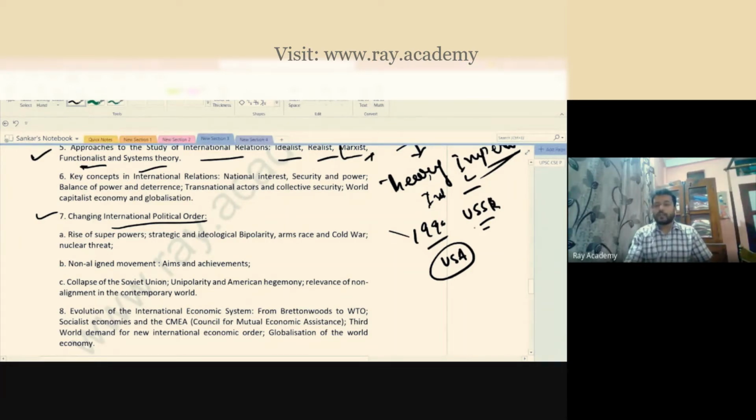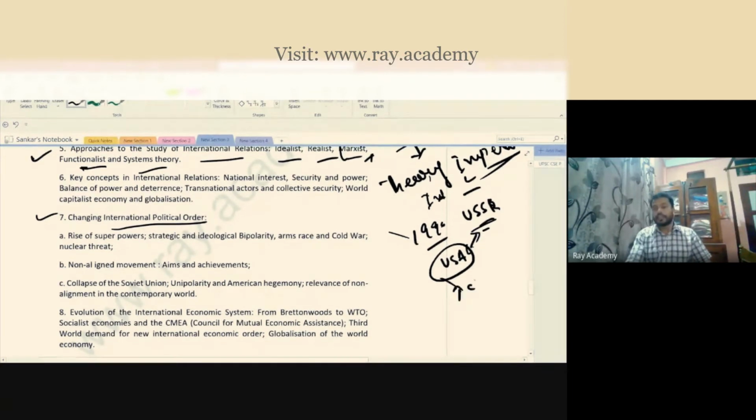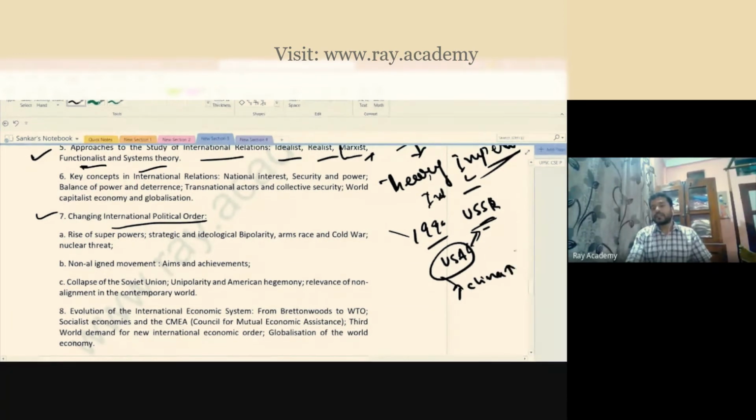Before the USSR's disintegration, there were two: the USA was powerful, the USSR was also powerful. But then the balance tilted, so the USA became powerful. Now what is happening? Again, China is rising, isn't it? So many people think that China is also trying to be equivalent to the USA in terms of power and money.